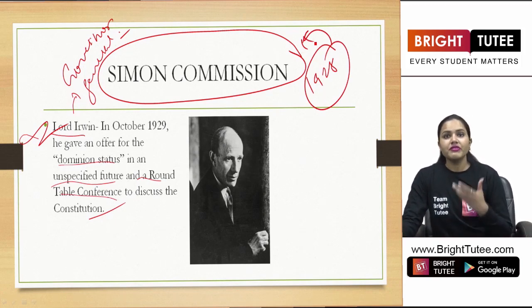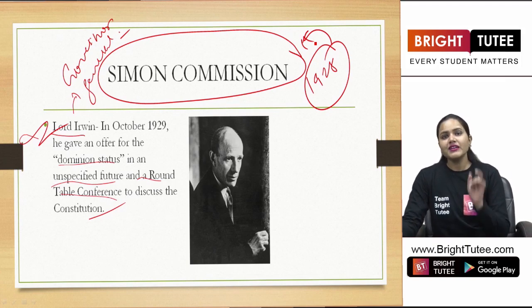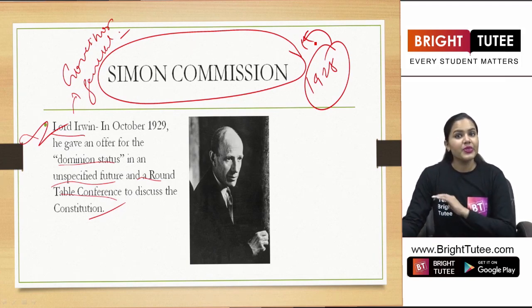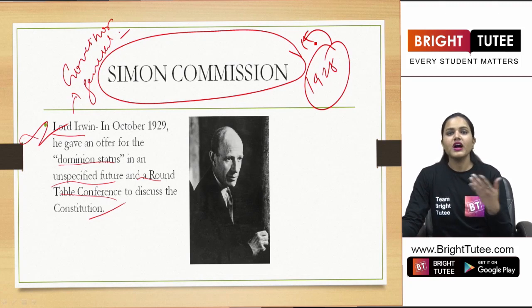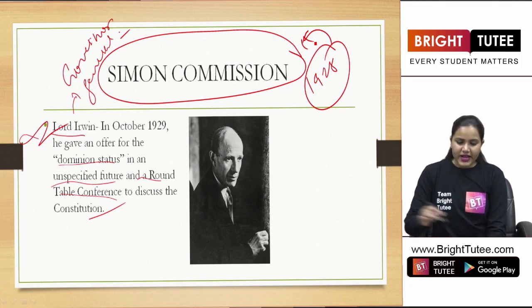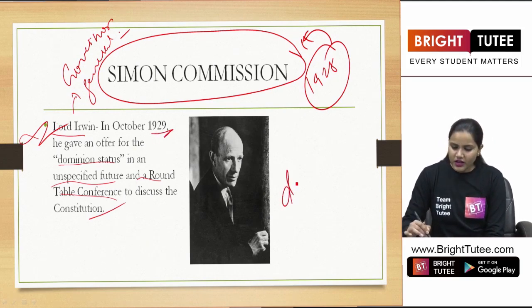Now the Britishers were also quite confused and furious as to what to do next. Now they were seeing that the people of our country were not happy with the British government and how they were treating the Indians. So therefore, they had to bring out a new tactic in order to appease these people. So in 1929, Lord Irwin offered a Dominion status.